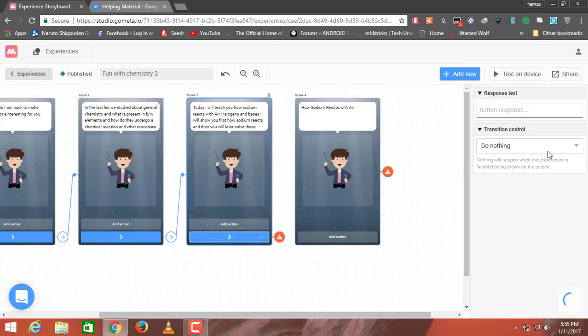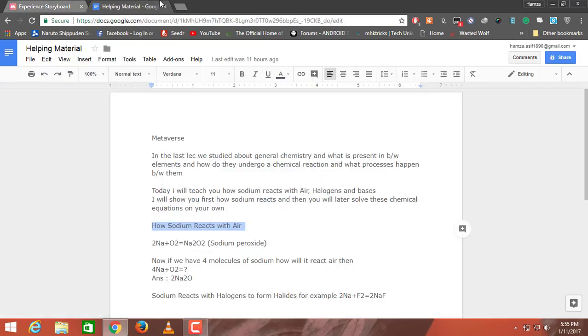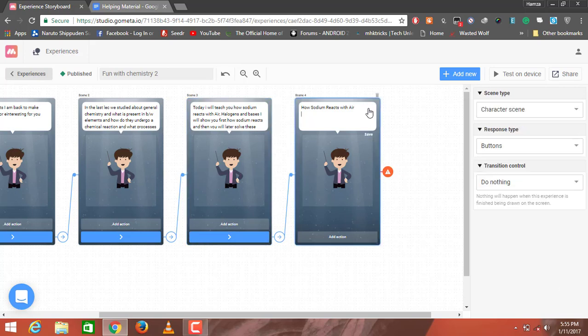Click on add action. I'll change do nothing to transition to scene. I'll click on this, and I'll transition it to this. So the first question will be, how does sodium react with air? Sodium reacts with air to produce sodium peroxide.